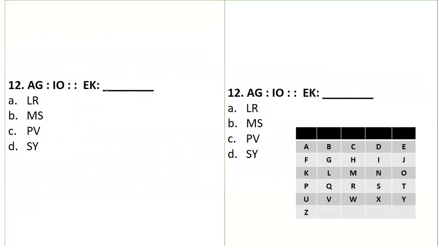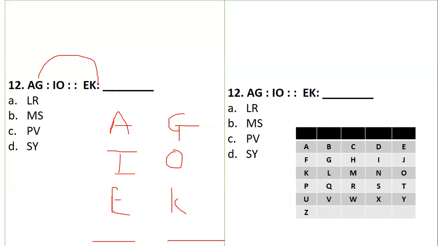Fine. Next, okay, we have again a series question. So we have AG. Now in such questions, how to solve it? For this we have IO. Okay, AG IO. Then next is E, K, and then you have a dash. So if you see, these are linked, but if you solve like that, it will be wrong. Remember the question, the semicolon is given over here. So this is one series and this is another.